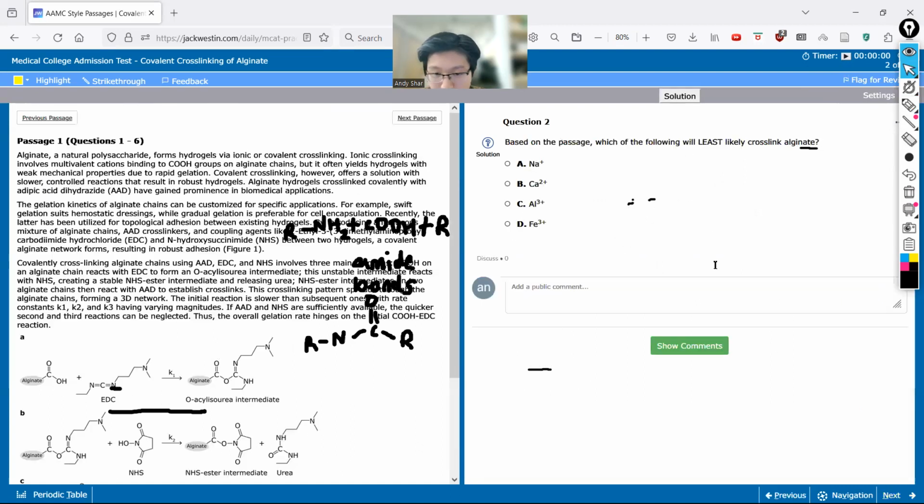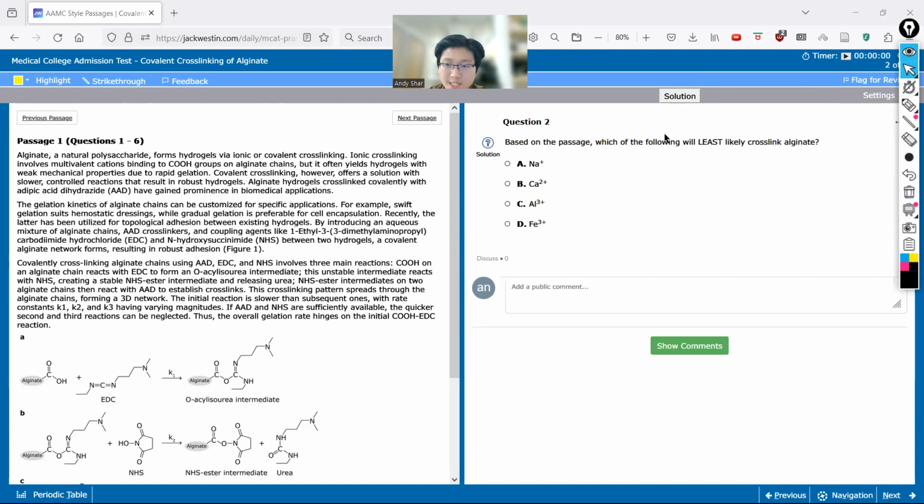Awesome. So going on to the next question: based on the passage, which of the following will least likely cross-link alginate?